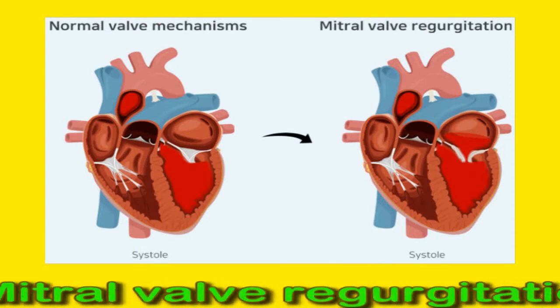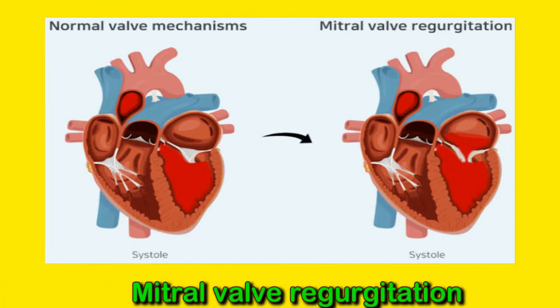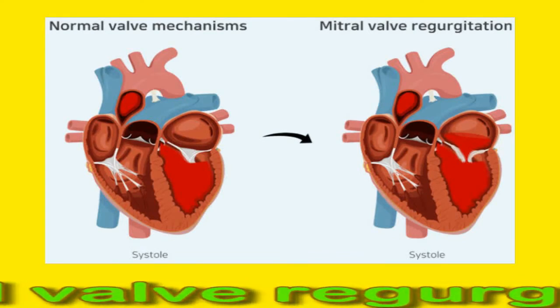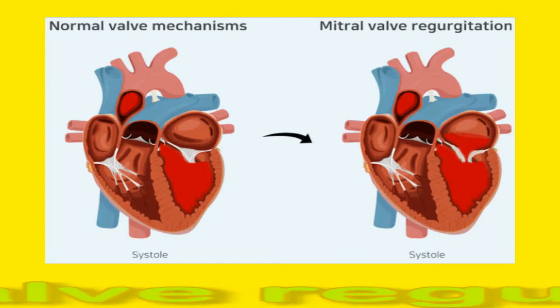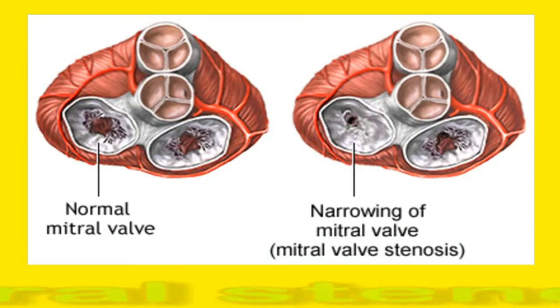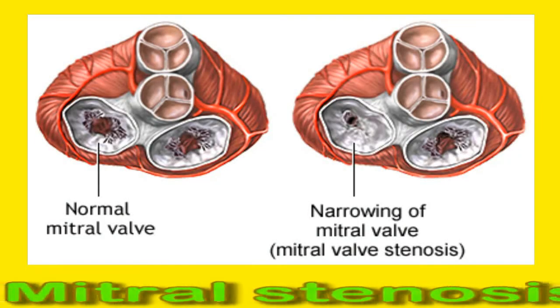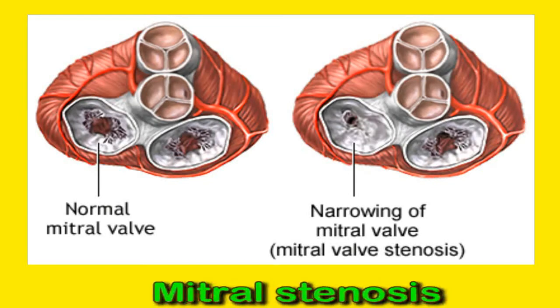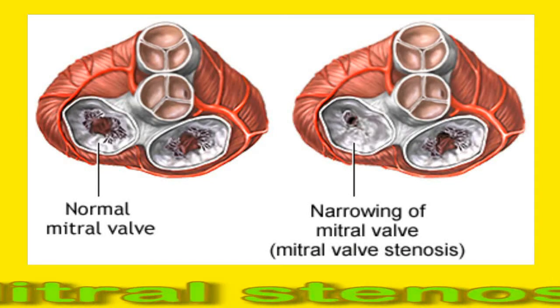Mitral valve regurgitation happens when the mitral valve does not close all the way and causes a leak, allowing some of the oxygenated blood to flow backward. Mitral stenosis. Mitral stenosis means the mitral valve is abnormally narrow, which can prevent the blood from flowing smoothly or quickly through it.